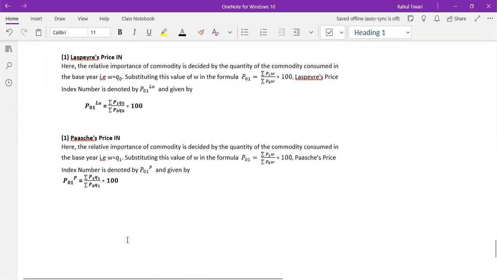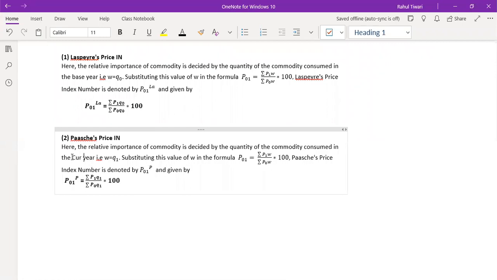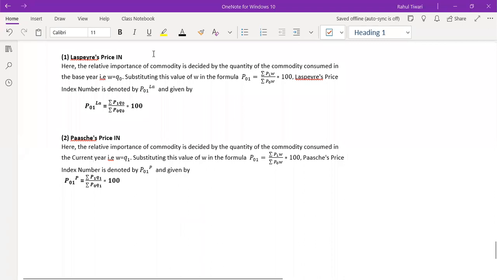I hope it is clear to all. Anyone having any question related to the first two definitions, let me know first of all. Instead of the base year, you need to replace it by the current year. Only this much difference is there in definition number 2. Any question, anyone? Go to the chat box, write down if you have any questions. Okay, no questions. Fine, let's go ahead.